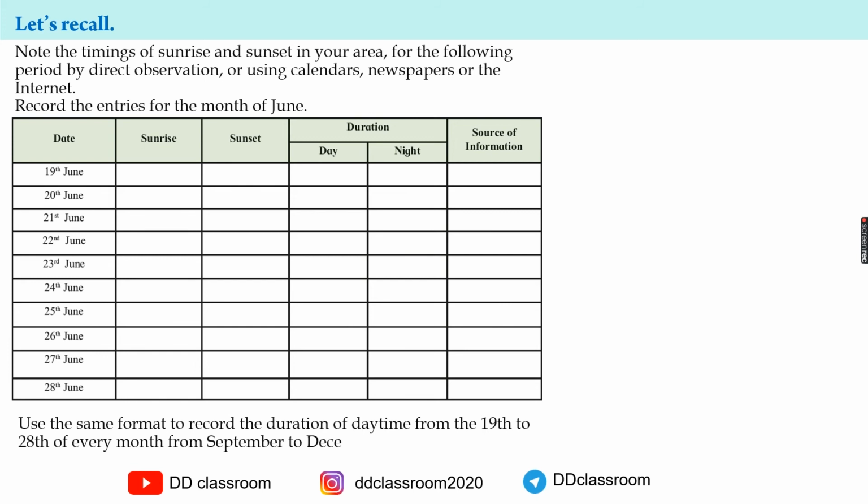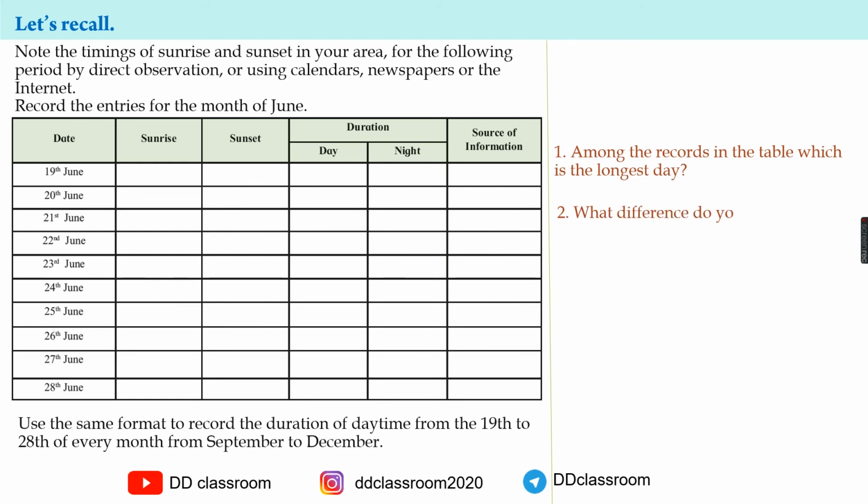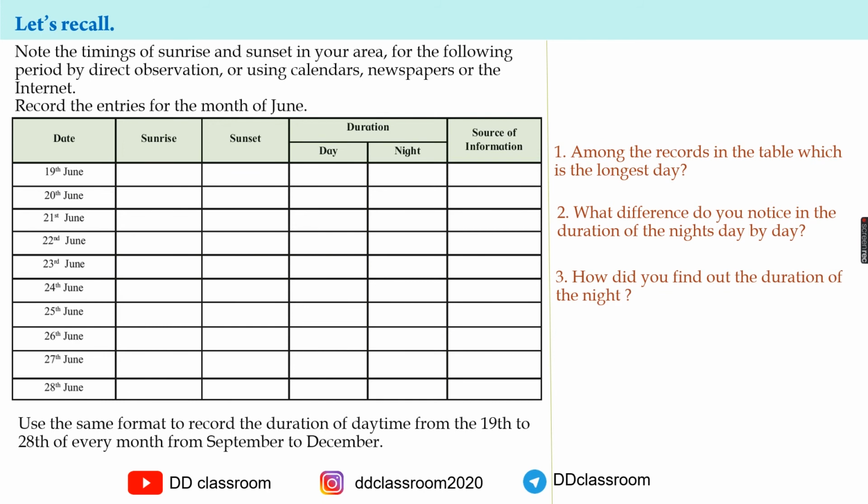In the textbook, we find some questions based on this observation table, like: among the records in the table, which is the longest day? Also, what difference do you notice in the duration of nights day by day? How did you find out the duration of the night? Which two dates had days and nights of the same duration?